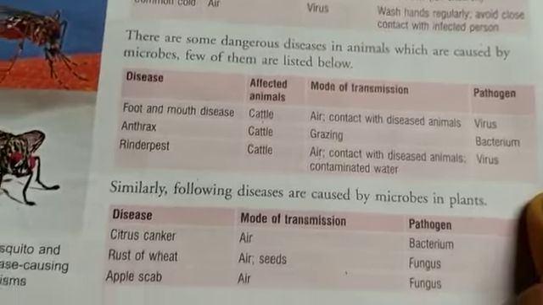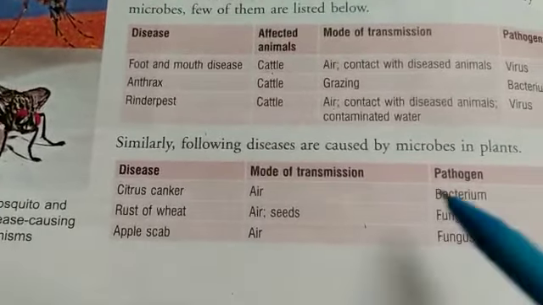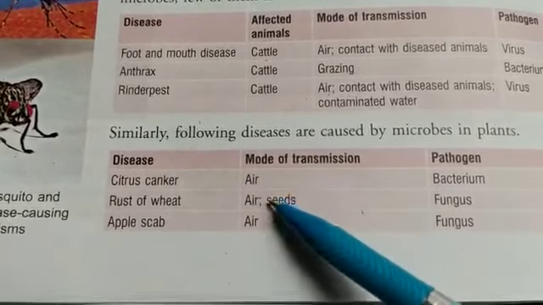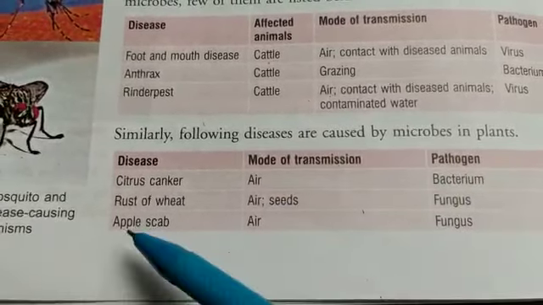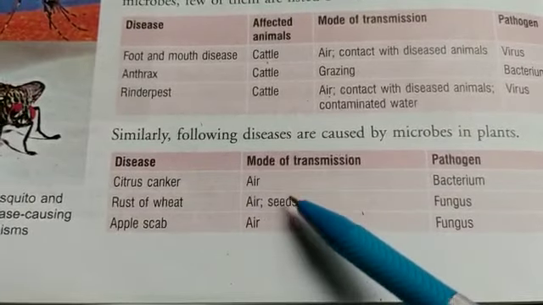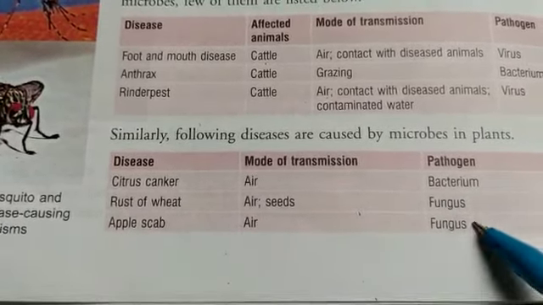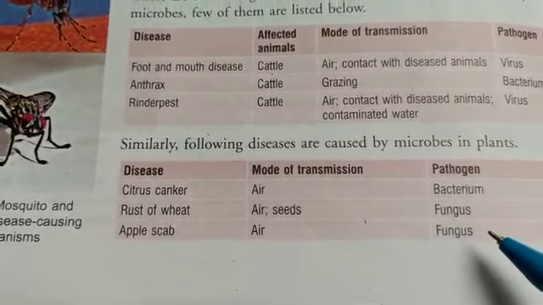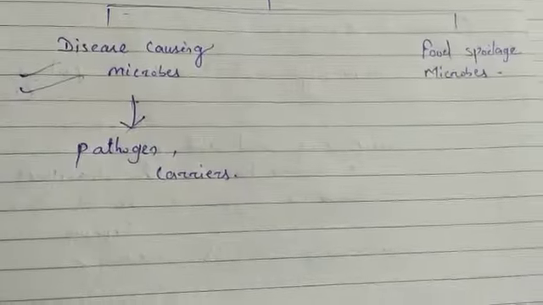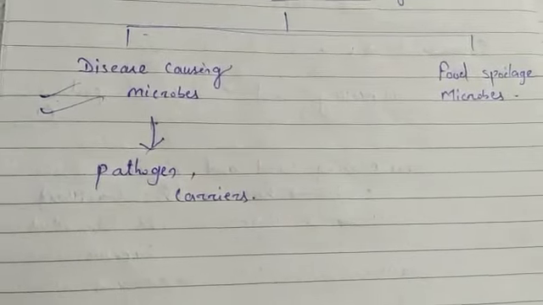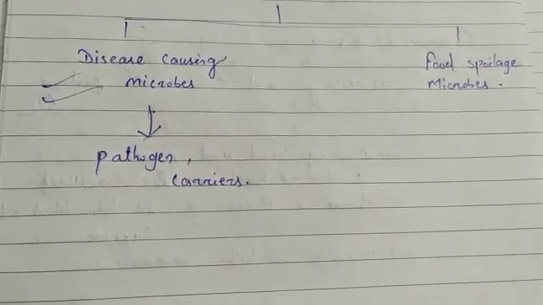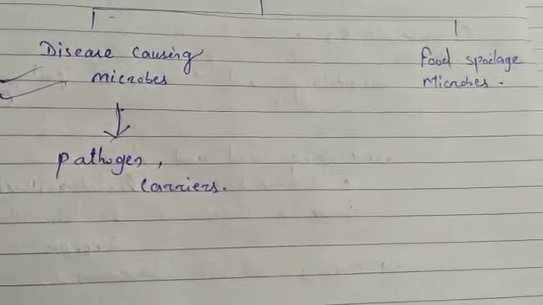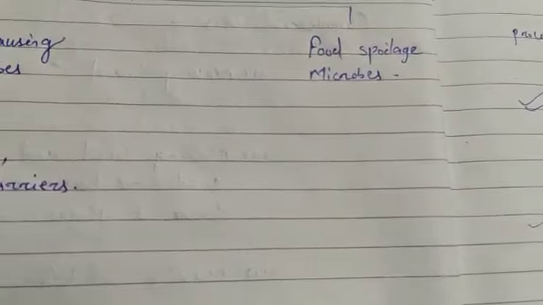Similarly, some other diseases are caused by microbes in plants also, like citrus canker, where the mode of transmission is air and the pathogen is bacterium. Rust of wheat is spread by air and seeds, and the pathogen is fungus. Apple scab, the mode of transmission is air, and the pathogen is fungus. Commonly, we can say that these disease-causing microbes, using pathogens and carriers, can transmit disease from an infected person to a healthy person. Now, let us see food spoilage microbes.